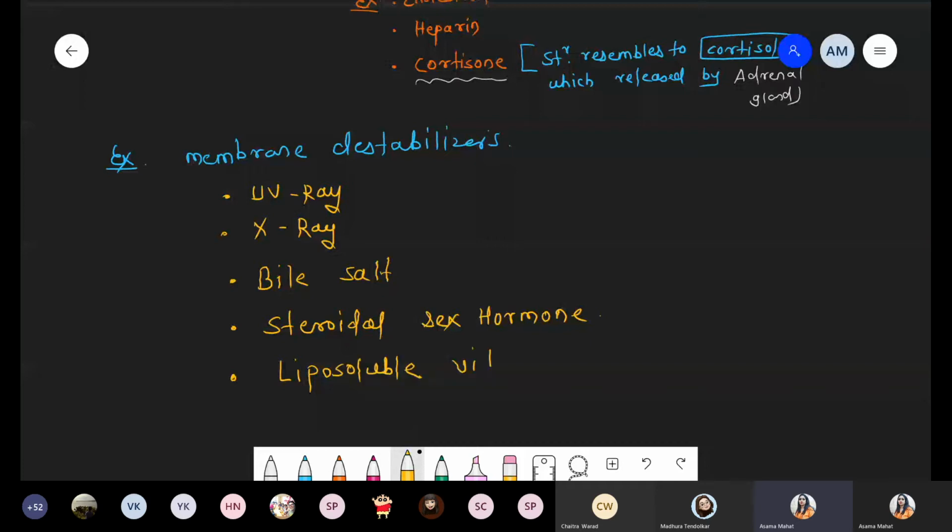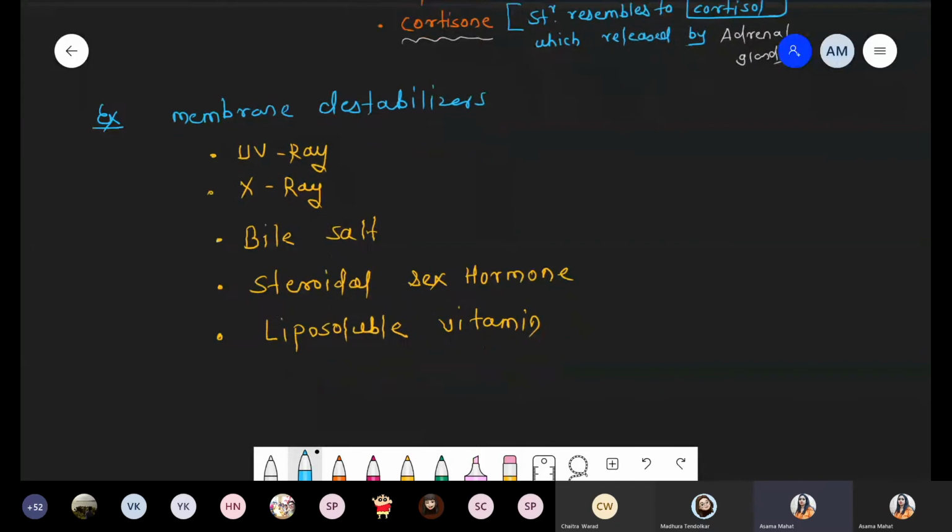So liposoluble vitamins. Can you tell me examples of lipid soluble vitamins? Because there are two types of vitamins, water soluble and lipid soluble. So which are the examples included in lipid soluble? Examples of the lipid soluble vitamin. Tell me quickly. For vitamin, I'm using VIT dot. Lipid soluble, Yash. B complex and C are the water soluble.